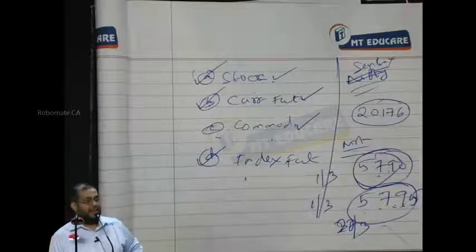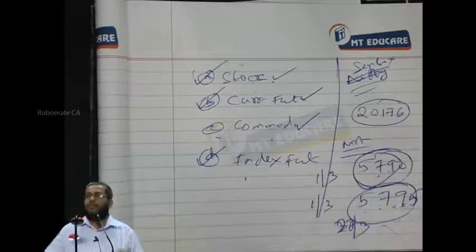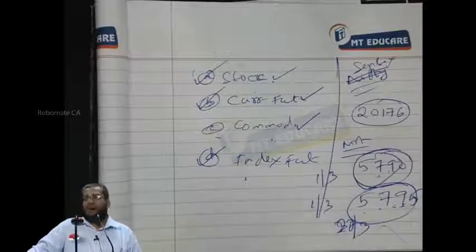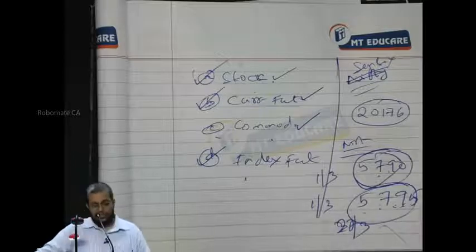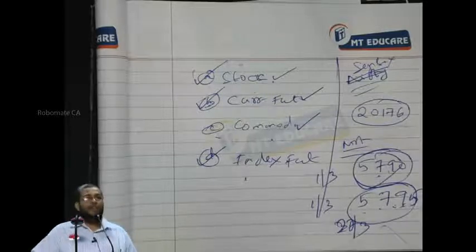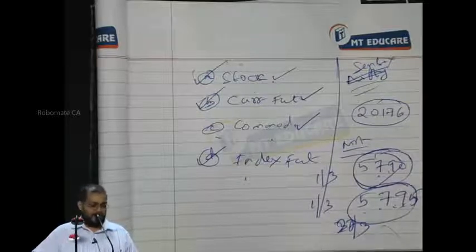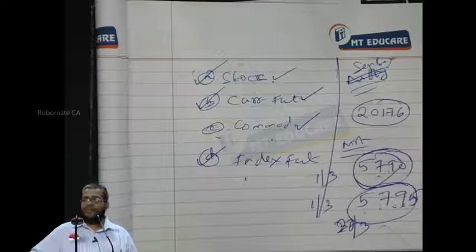Everybody, are you following or not? That is what we call cash settlement, profit or loss. Point number 3. There are popularly 4 types of futures that are traded.